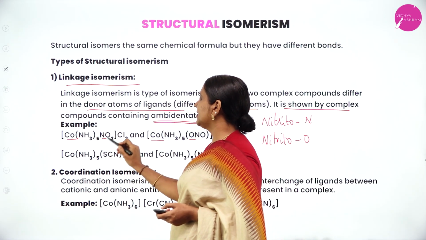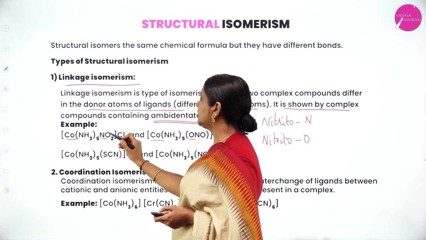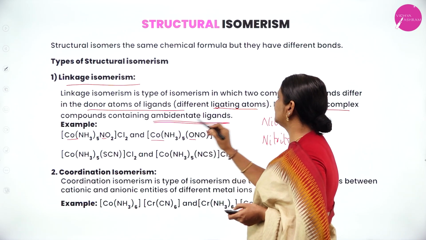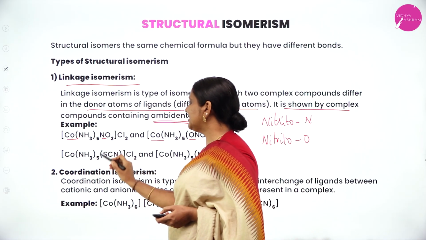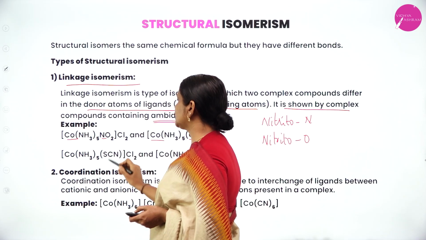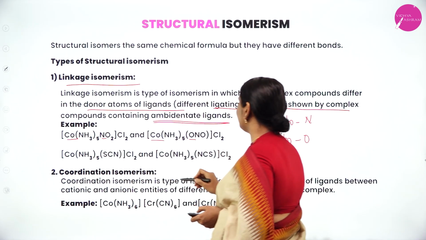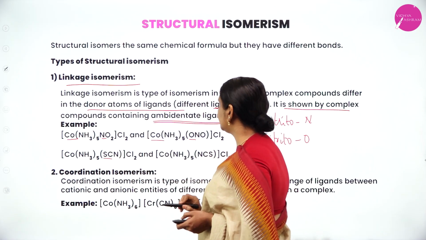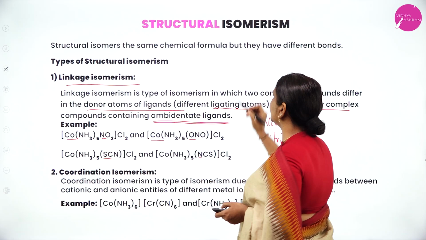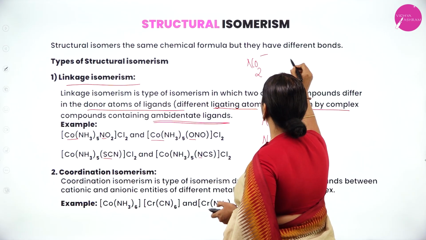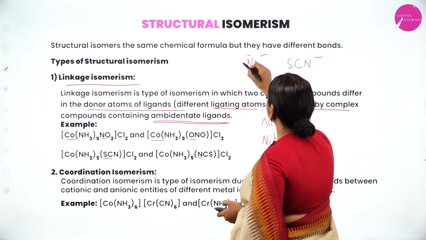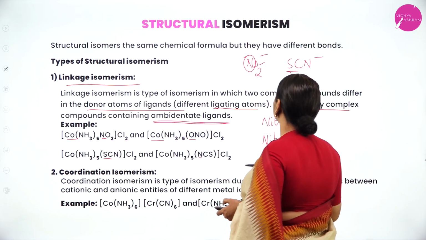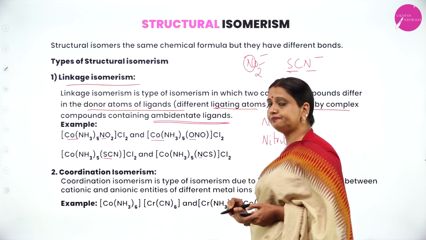Example, pentaamminenitrito-N cobalt(III) chloride, pentaamminenitrito-O cobalt(III) chloride, and here also pentaamminethiocyanato-S cobalt(III) chloride, pentaamminethiocyanato-N cobalt(III) chloride. Here it is coordinated through sulfur, here it is coordinated through nitrogen. Here the ambidentate ligands are NO2 minus and SCN minus. Sometimes it ligates through nitrogen and sometimes through oxygen. Here sometimes it ligates through sulfur and sometimes through nitrogen.